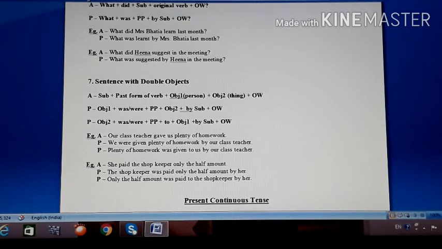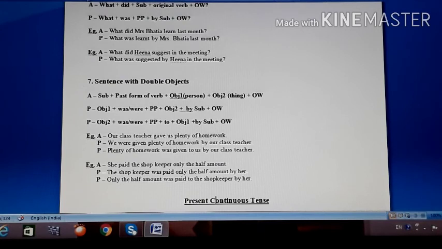And remember, this will come in all your lifetime: in 9th standard, 10th standard, 11th standard, 12th standard, even in college. And most of your lessons are also written in active voice and passive voice, and mostly they are written in these two tenses, simple present or simple past tense. The only thing is some sentences are written in active voice, some in passive voice. So if you keep this in mind and observe your lessons, then you will be able to understand that they are given either in active or passive.